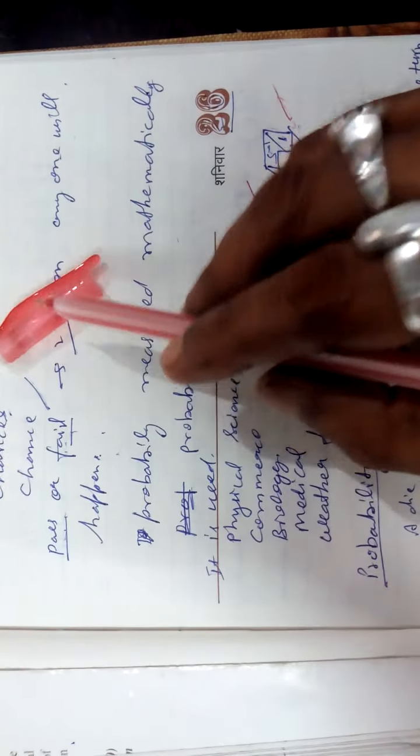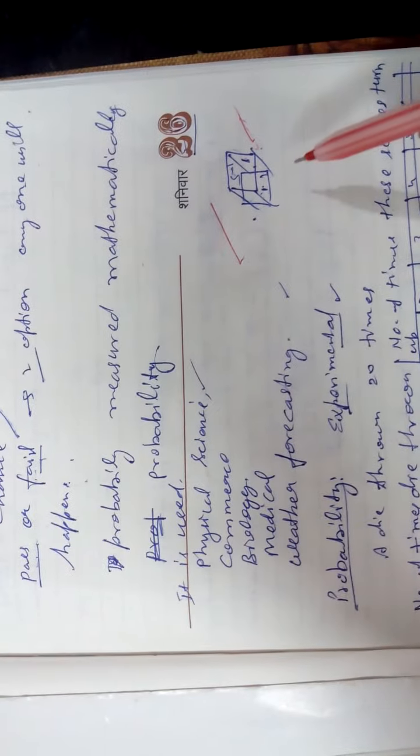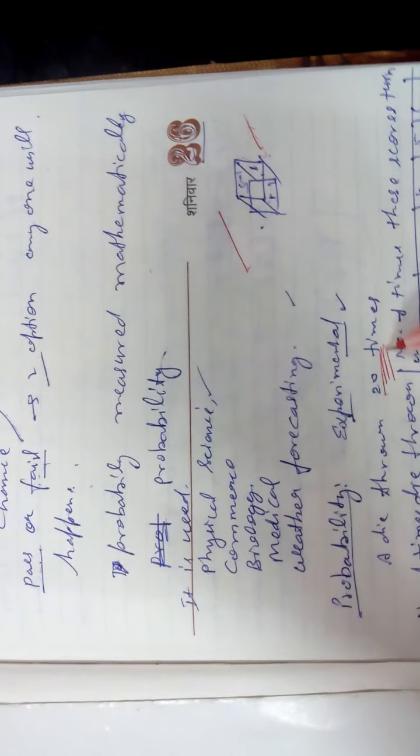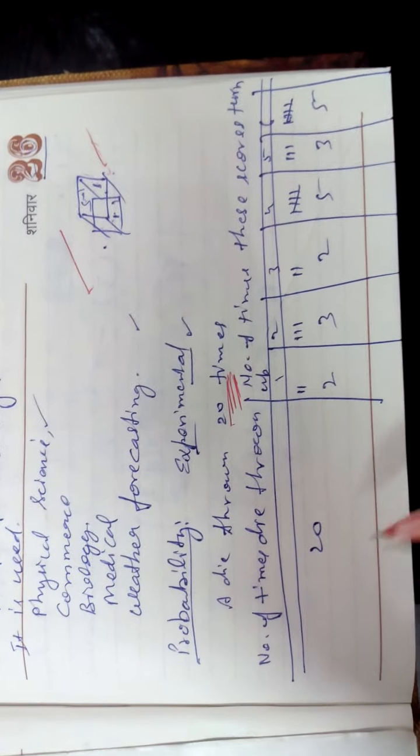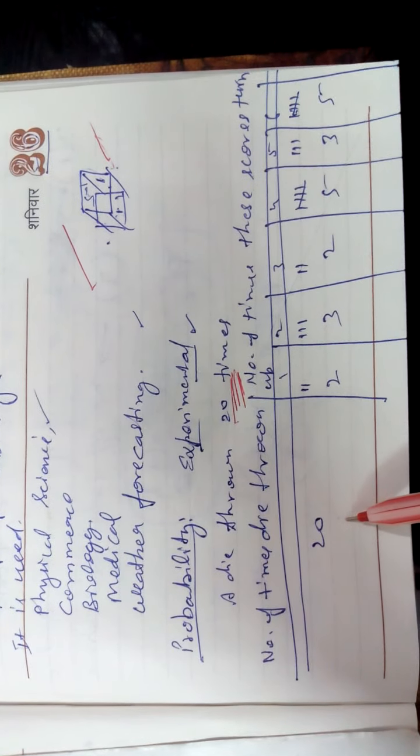So if you throw a die, what will come on the top? In the Ludo game, we are throwing a die. Suppose you are throwing a die, what will come on the top? That is decided by the probability. If you are throwing 20 times, and you have recorded it in a table, I have given the table for 20 times.